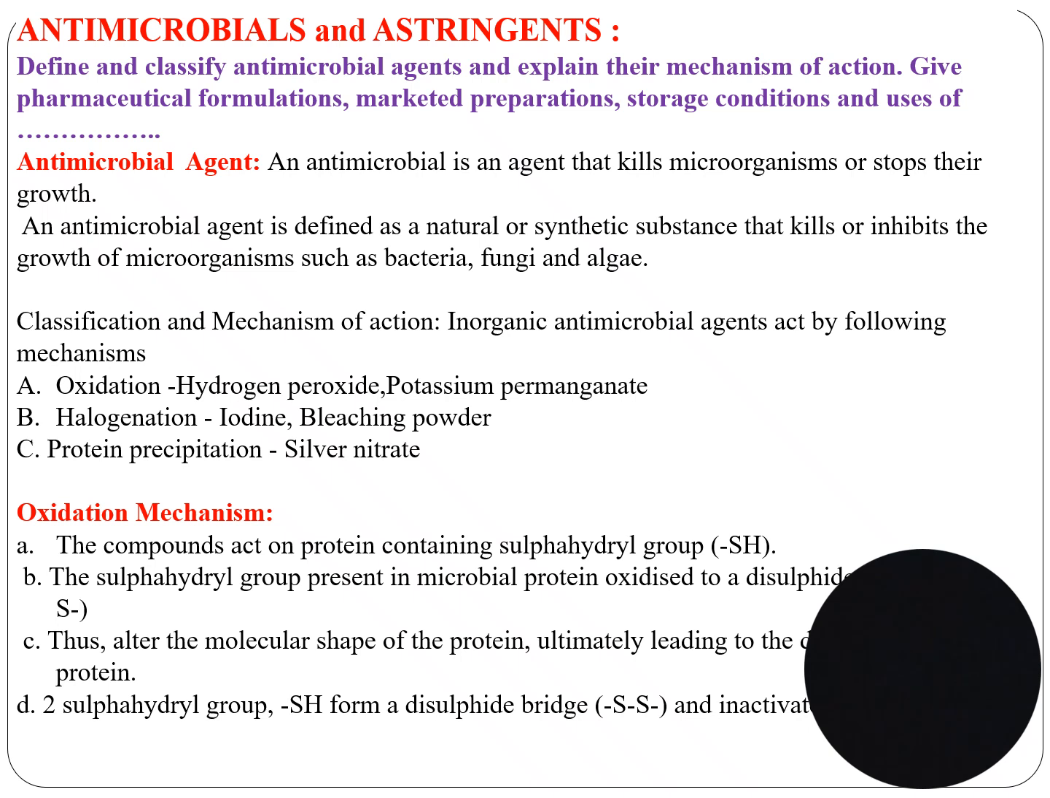In the oxidation mechanism, the compounds act on proteins containing the sulfhydryl group, that is SH. The sulfhydryl group present in microbial protein is oxidized to a disulfide group, thus altering the molecular shape of the protein. Two sulfhydryl groups form a disulfide bridge and inactivate the protein.